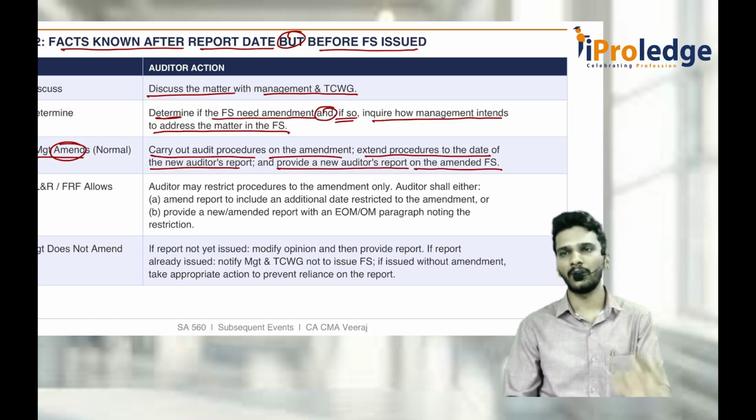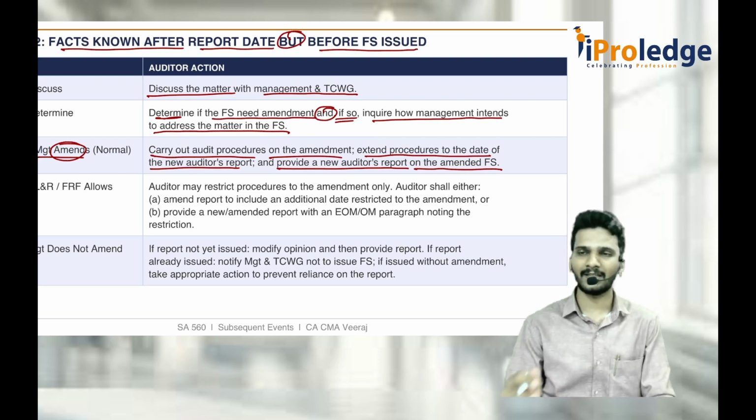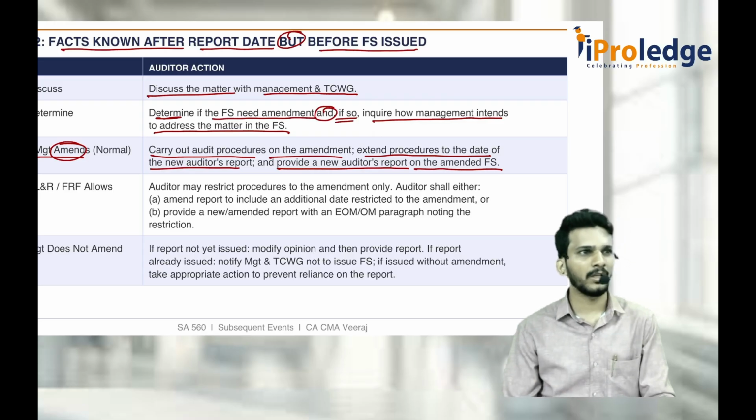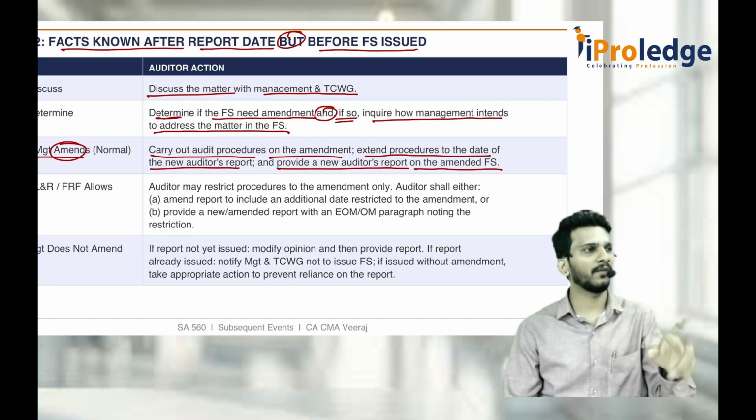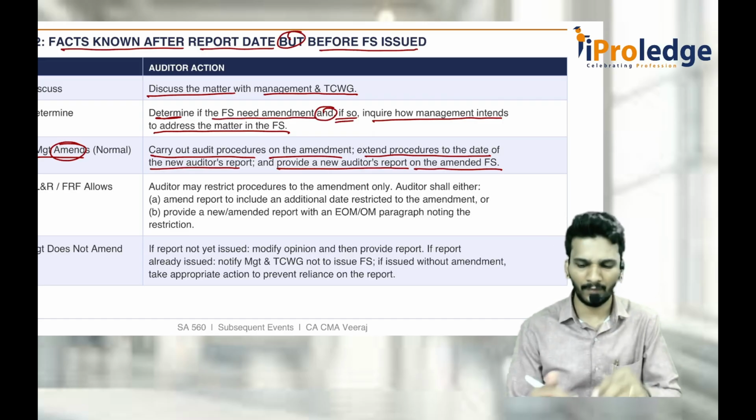When I say new audit report, suppose you give the first audit report on 31st May. Later some events come across. You completed the new additional audit procedures on 15th June. So the new audit report should be dated 15th June, not 31st May, because some events came to be known after 31st May.